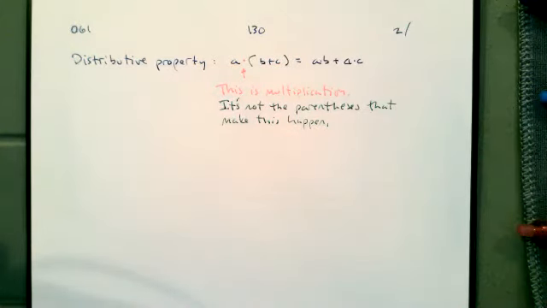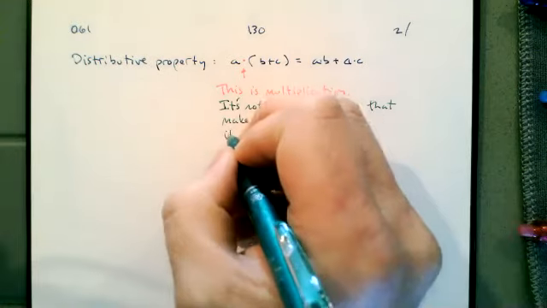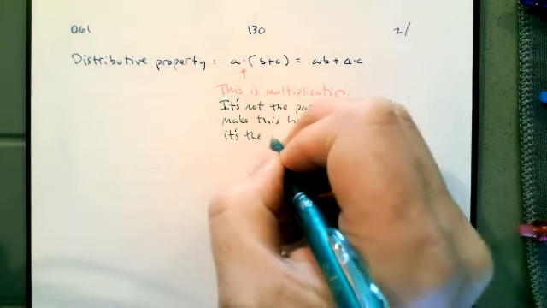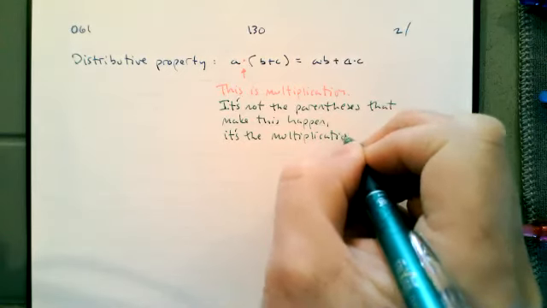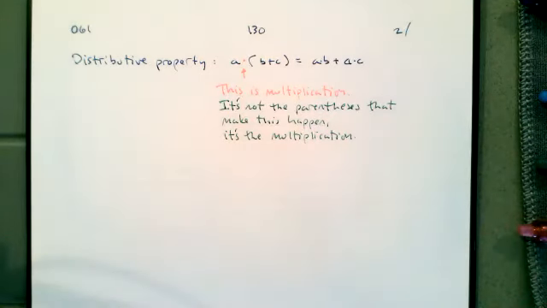Parentheses is not an operation. It's just a way we group things together. These parentheses are just saying, hey, take care of this addition before you take care of the multiplication.